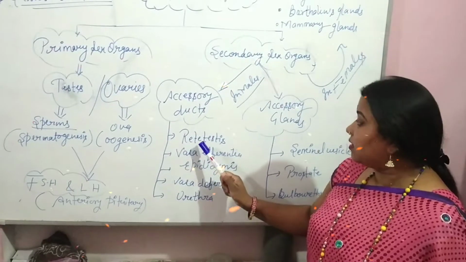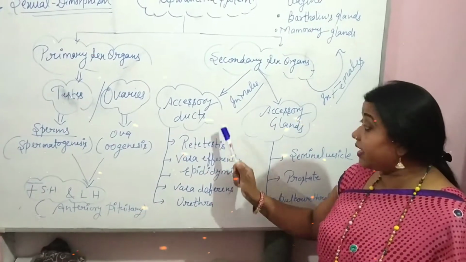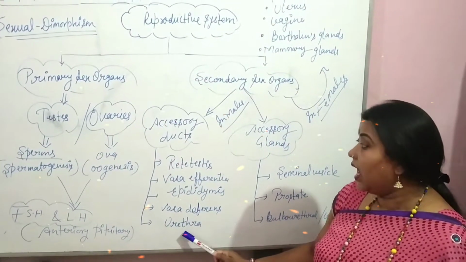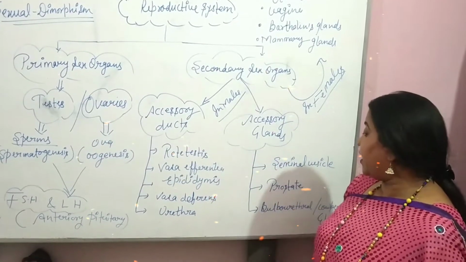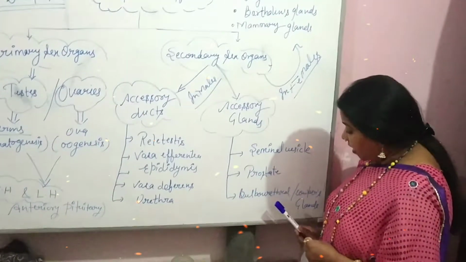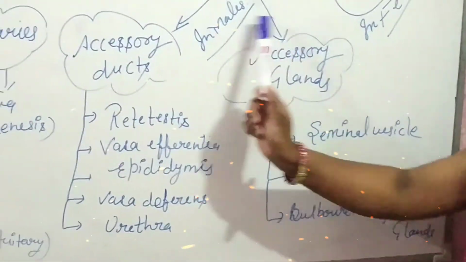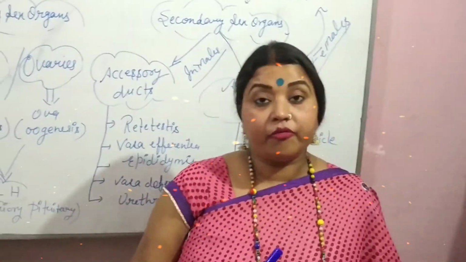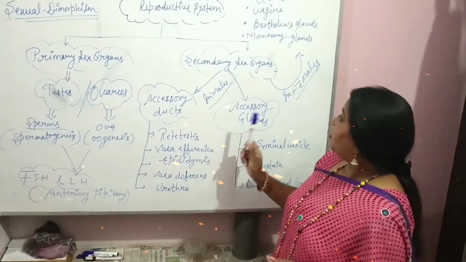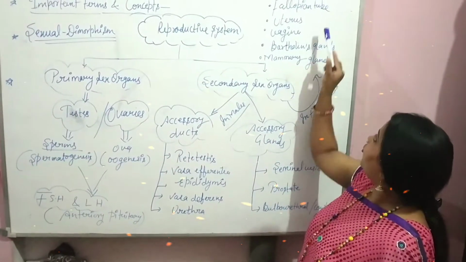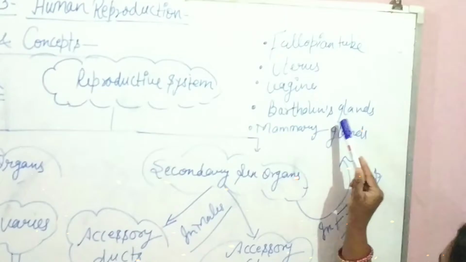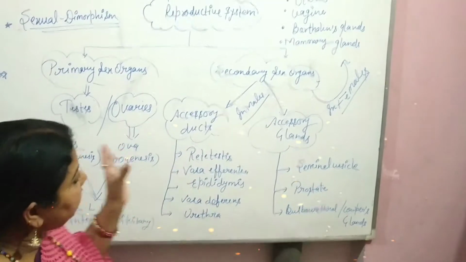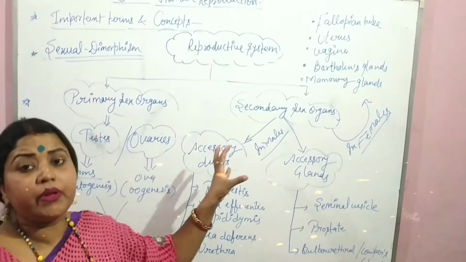Accessory ducts in human males are rete testis, vasa efferentia, epididymis, vas deferens, and urethra. And accessory glands are the seminal vesicle, prostate, and bulbourethral or Cowper's glands. So these are the accessory reproductive parts of human males, while the accessory reproductive parts in human females are the fallopian tube, uterus, vagina, Bartholin's glands and mammary glands. These are some basic points about the human reproductive system.